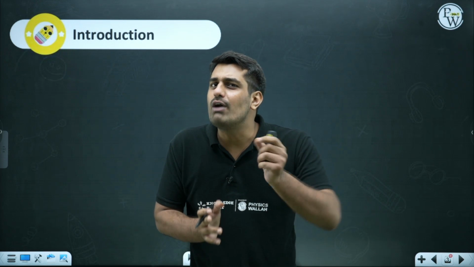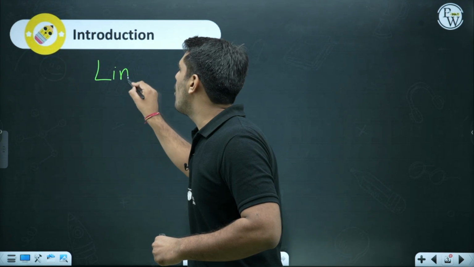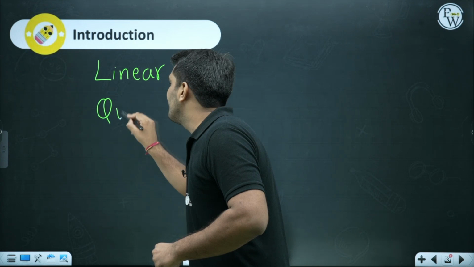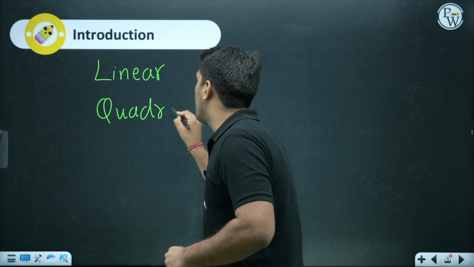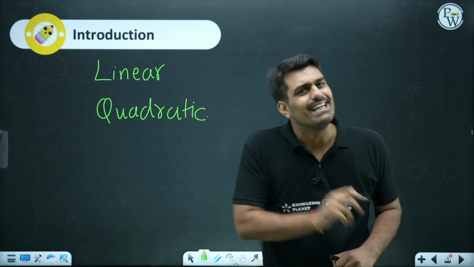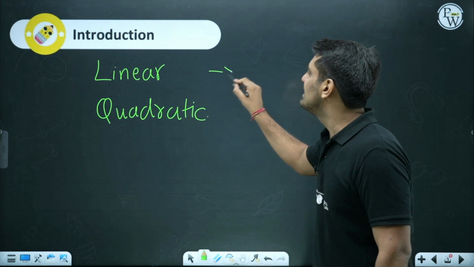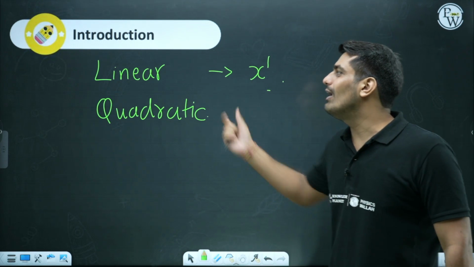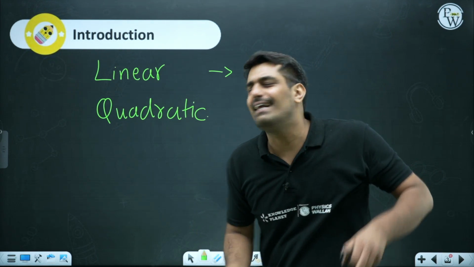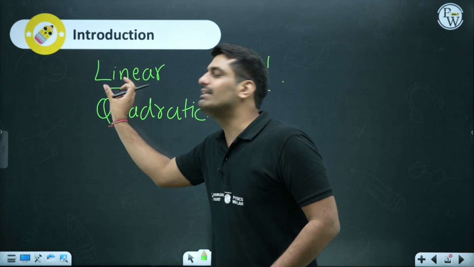Now, what was the classification? The classification was very simple. The first classification which I talked about was based on the degree: linear and quadratic polynomials. These are the two things which I talked about. Degree, is this something new? I hope you remember what degree is. Degree basically is the power of the variable. Now, if the power of the variable is simply 1, in that case, I call it linear. And linear, when you represent it on the graph, you will find a line. Hence, linear is simple to understand, it can be easily seen along with a line.